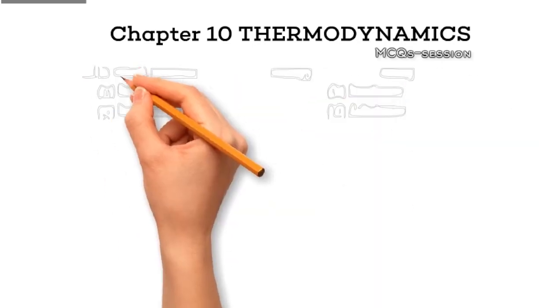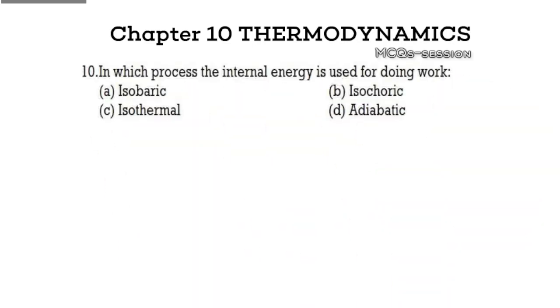Question 10. In which process the internal energy is used for doing work? Option A, isobaric. Option B, isochoric. Option C, isothermal. Option D, adiabatic.